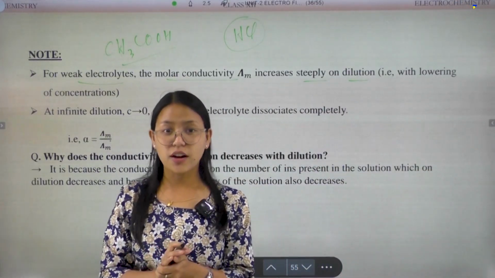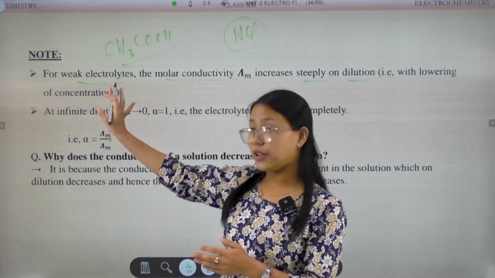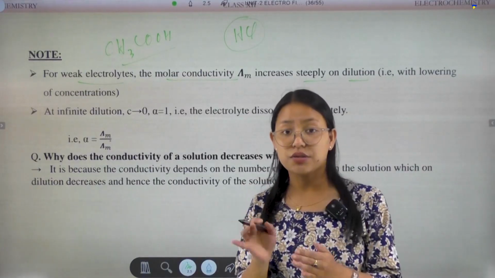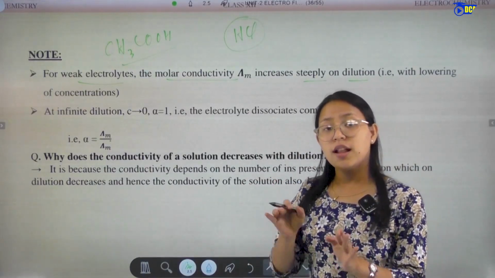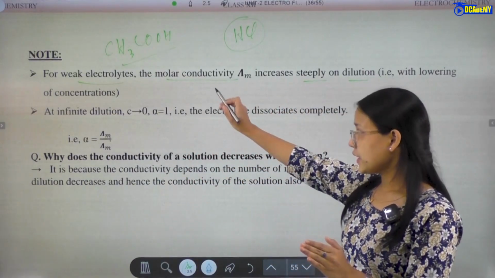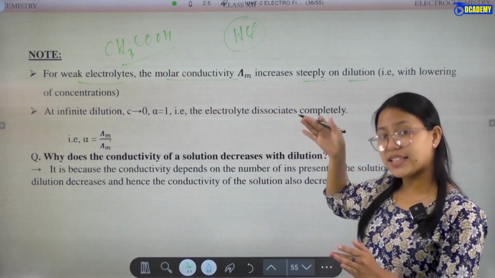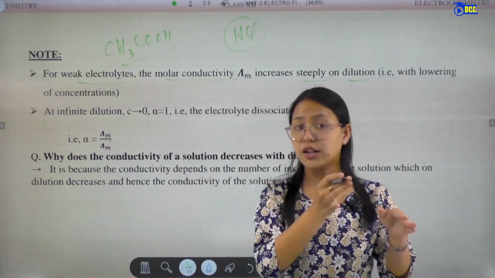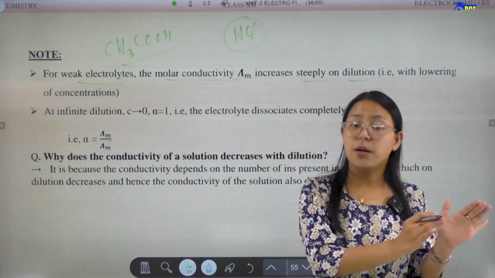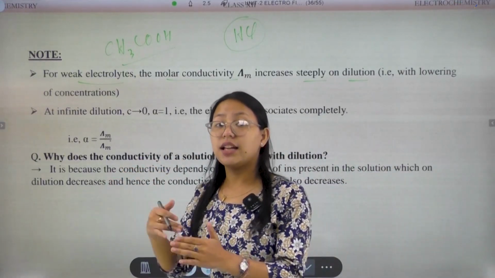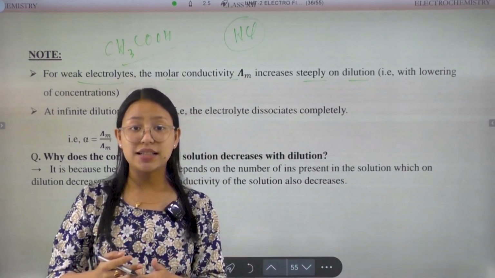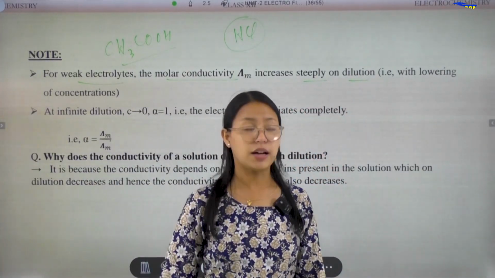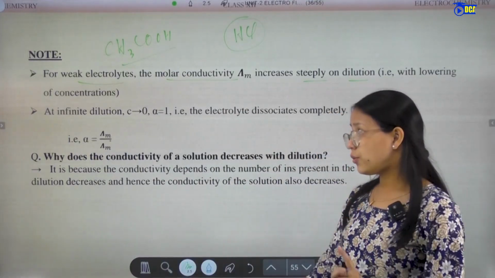So in the case of weak electrolytes, the molar conductivity increases steeply on dilution, but for the strong electrolytes it increases slowly. That is, with the lowering of the concentration.